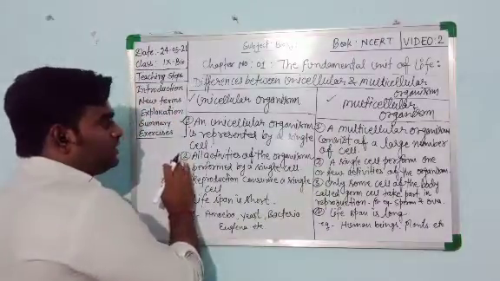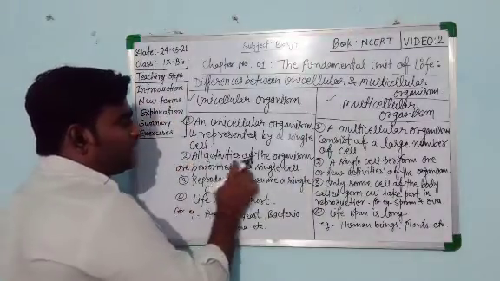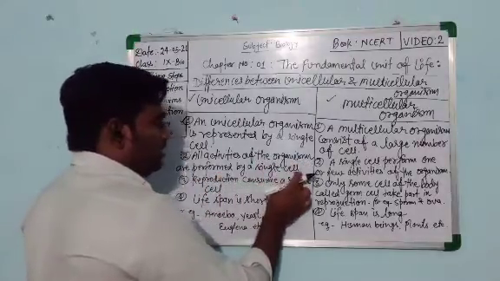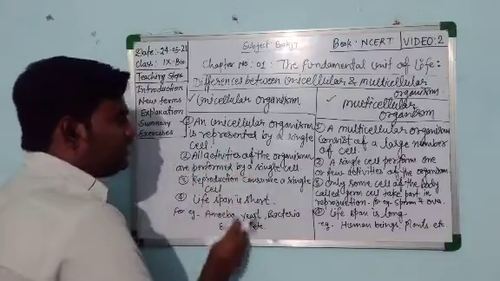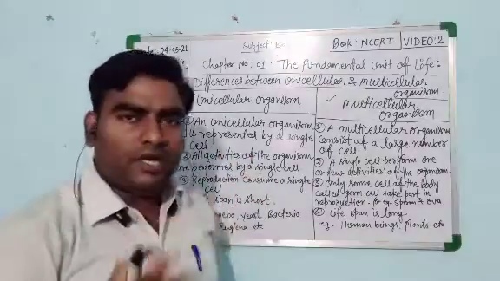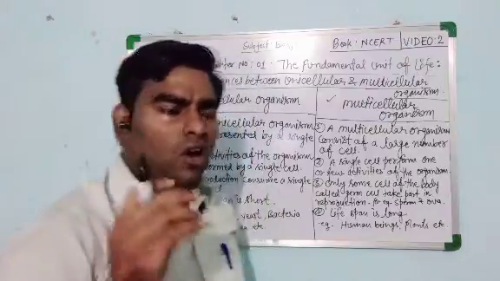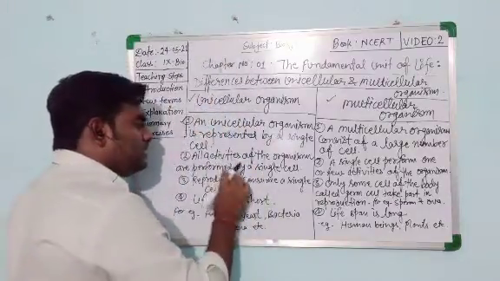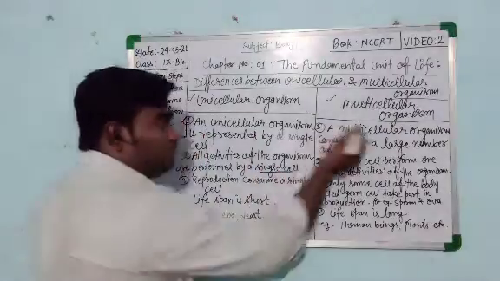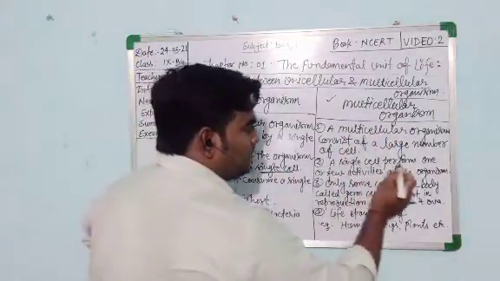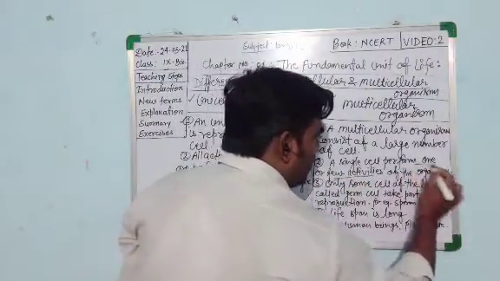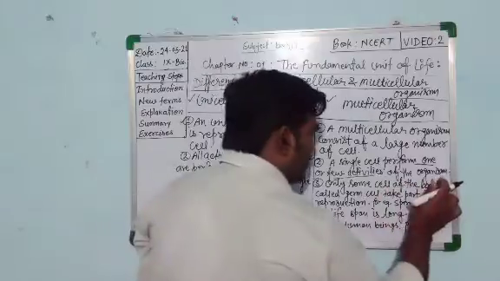In a unicellular organism, the second point is that all activities of the organism are performed by a single cell. All the essential activities, whether nutrition, digestion, excretion, respiration, growth, or movement, are performed by a single cell. Whereas in a multicellular organism, a single cell performs one or a few activities of the organism.